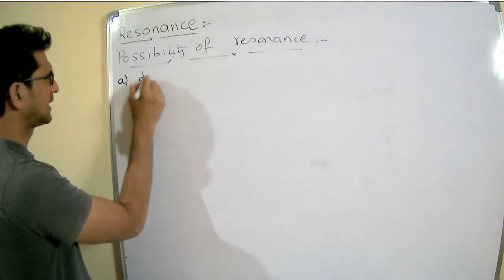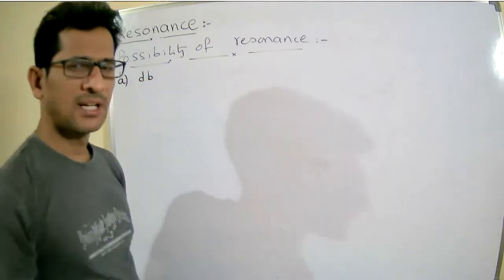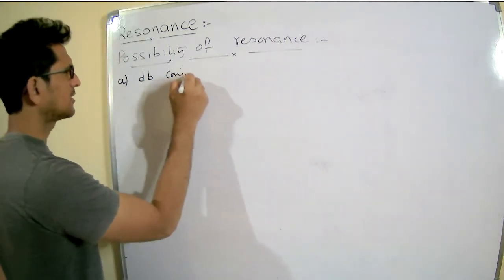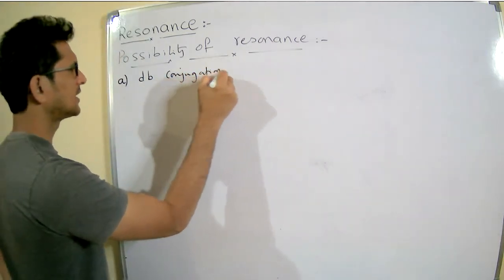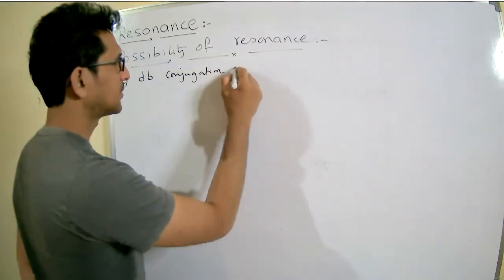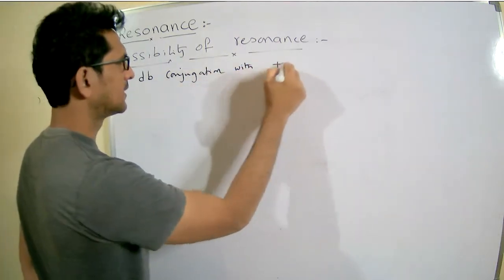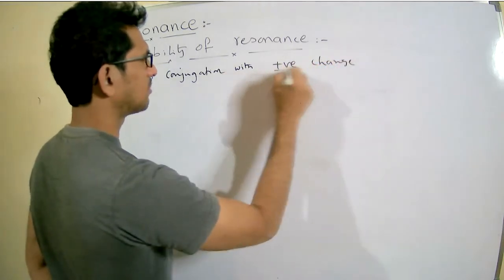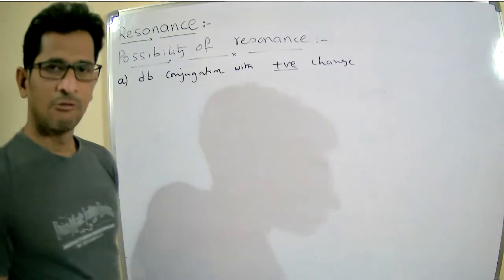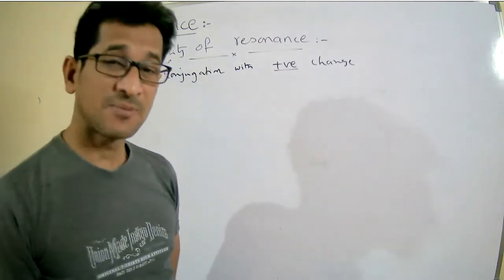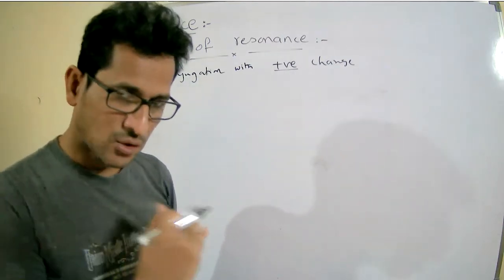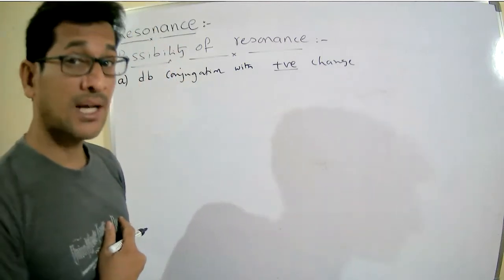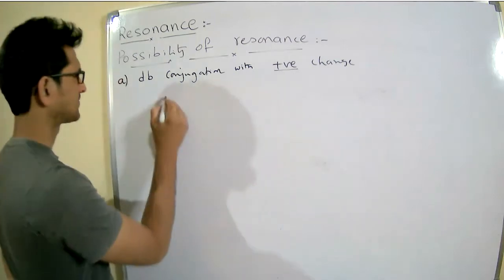Whenever a double bond is in conjugation with a positive charge, whenever a double bond comes in conjugation with the positive charge, then there may be a possibility of resonance.